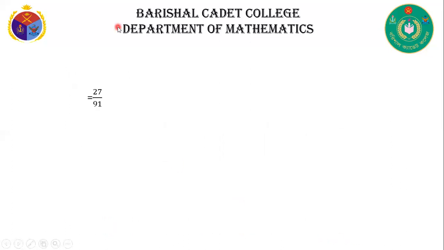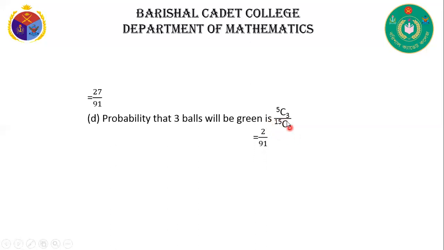After calculating this, we can write 27 by 91. Now the probability that 3 balls will be green: 3 green balls means 5C3 by the total number of events 15C3, that means 2 by 91. This is our required answer.